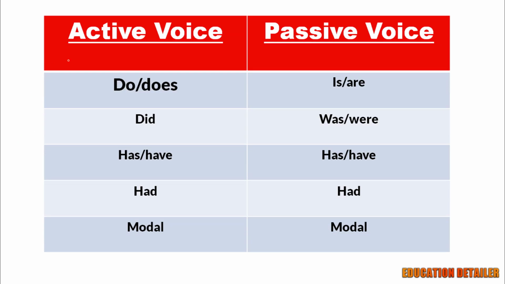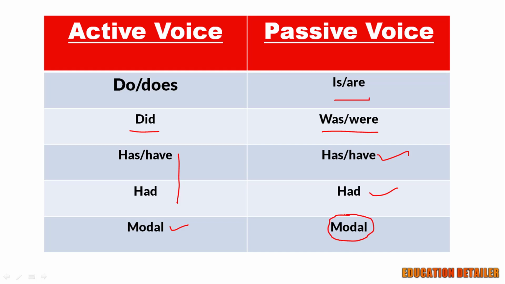Do, does changes to is or are in passive voice. The past tense did changes to was or were depending on the subject. Has, have, and had remain unchanged. Also, modal verbs remain unchanged.